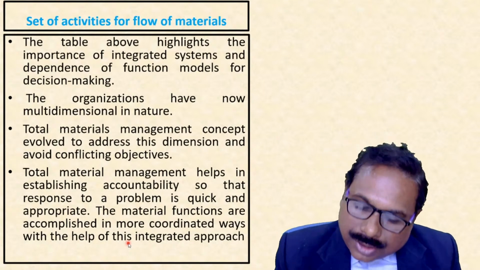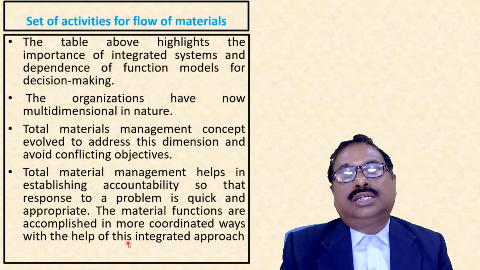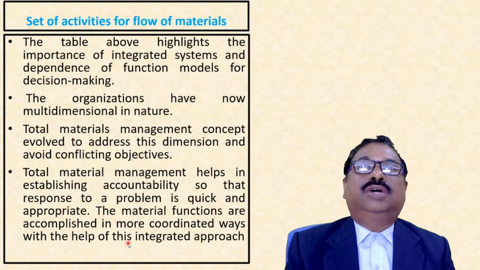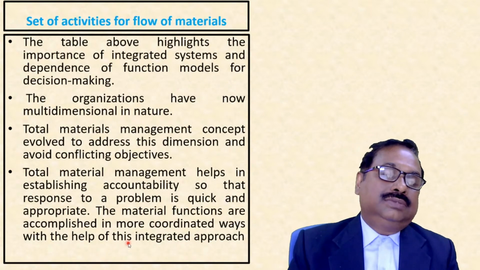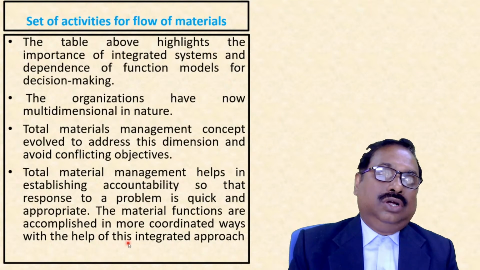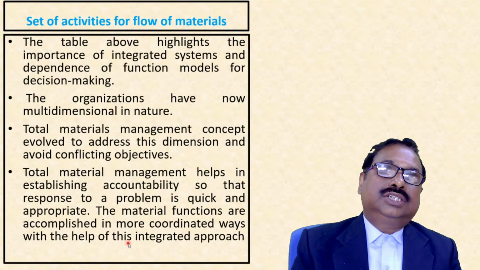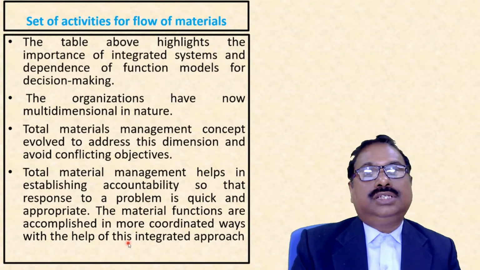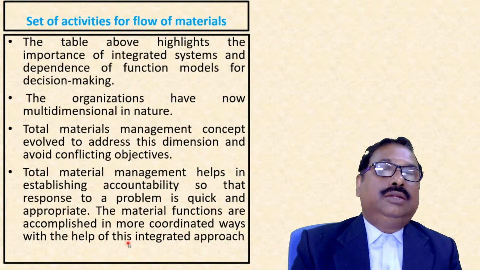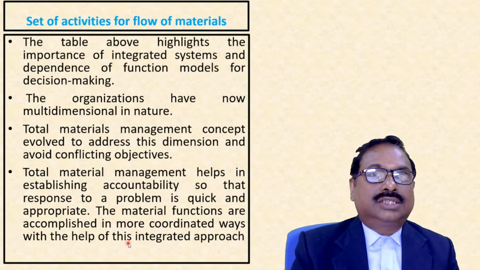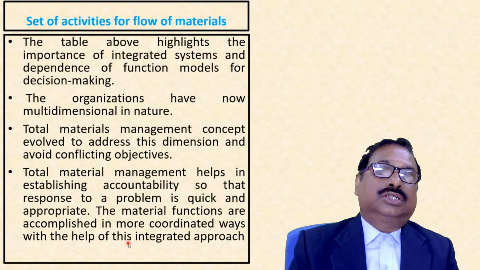Let us divide a manufacturing organization into three sections: purchase, production, and distribution. What is the objective of the purchase section? They will buy in bulk so that they get quantity discounts and there is no hindrance in production.